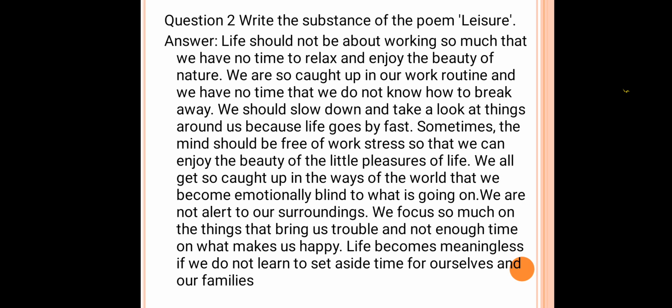So he told that to be free from stress, we have to make our life a little slow and we have to enjoy with nature. And he is telling that we are not aware of our surroundings, what is going on. That much we are focusing on our work. Everything we are doing at a fixed time. So he is telling that life will become meaningless, and that we have to take a little leisure and enjoy with nature and with our family members also.